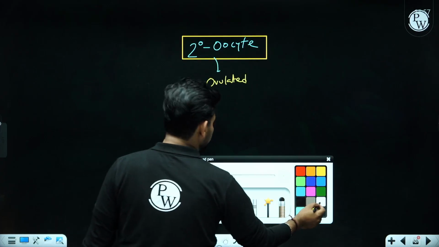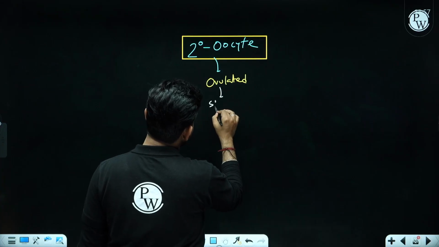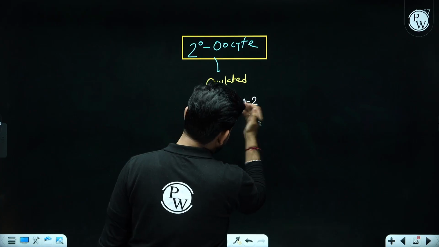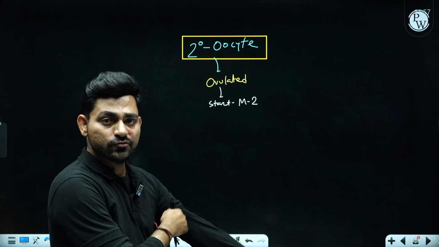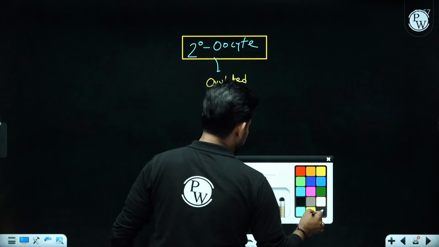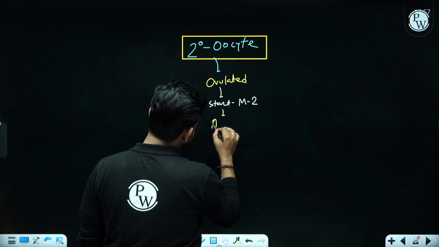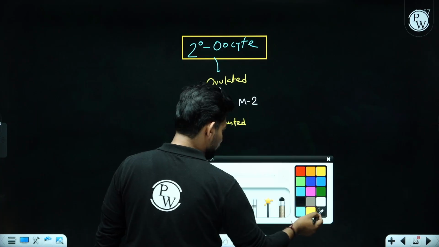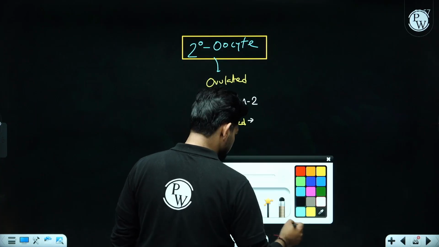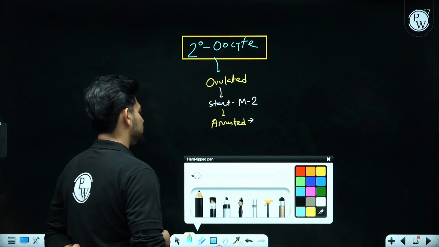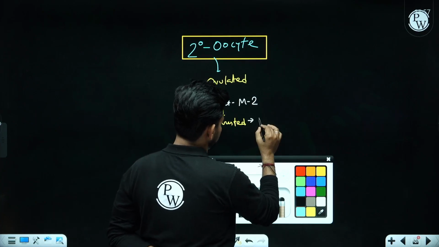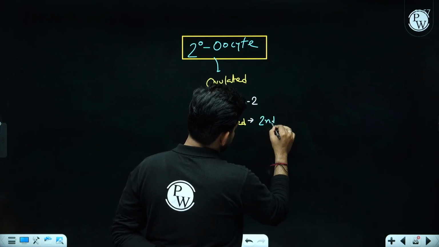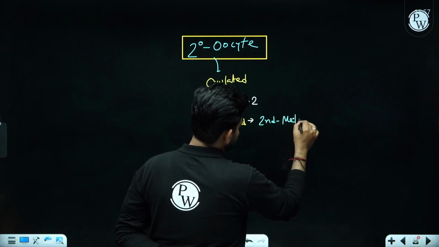Now upon ovulation, it will start the second meiotic division, or meiosis 2, but it will get arrested again. Arrested means the division is stopped at a particular phase, called second metaphase.